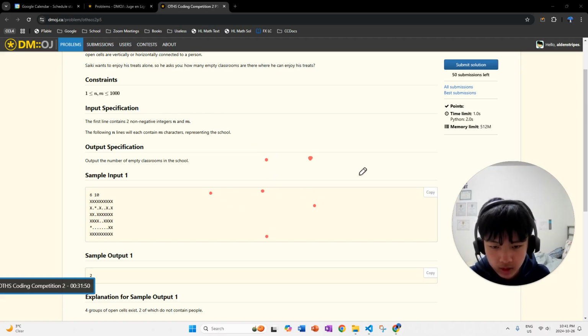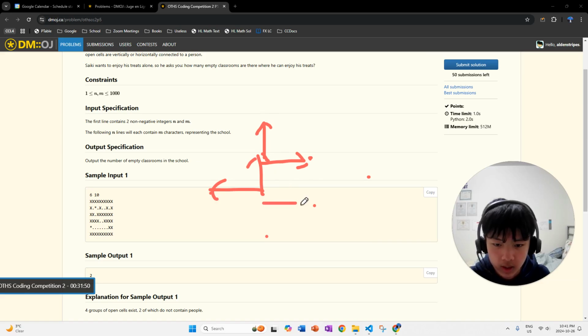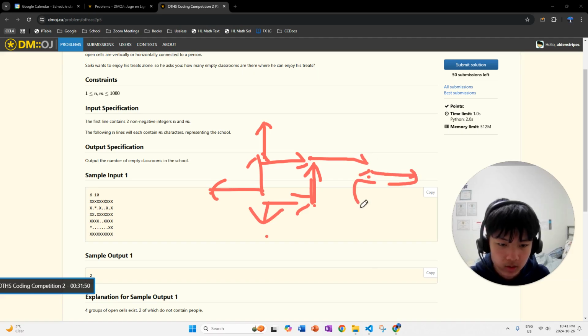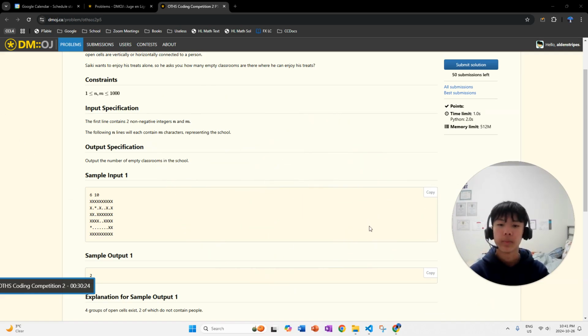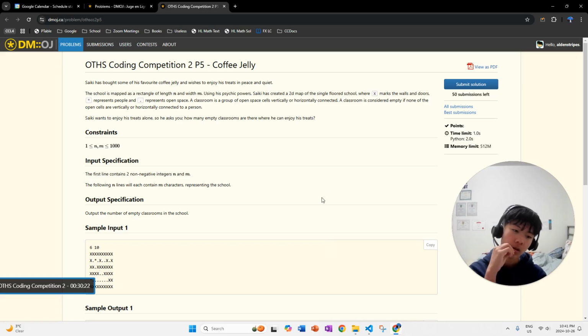So if you have a bunch of cells like this, then you're going to check like this. You check here, and there's nothing else that way. Then you check here, and then here, and then this one actually goes up, and this one goes right, and then there's nothing else. So that's flood fill basically. You recursively call open spaces connected to open spaces until nothing is called anymore. Does that make sense? Hopefully.